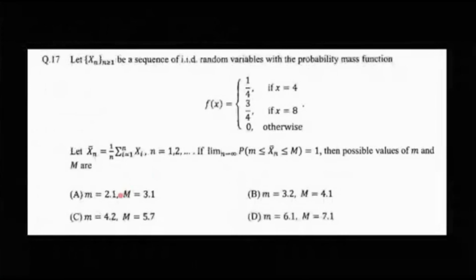See here, the small m is 2.1, which is obviously less than 7, but the capital M is also less than 7. So this is not right. Secondly, 3.2 and 4.1, again both of them are less than 7. This one again, both of them are less than 7. Only this one is the choice where m is less than 7 and capital M is greater than 7. So option D is the only choice here. Easy problem. So there you have it, the solution to this problem.